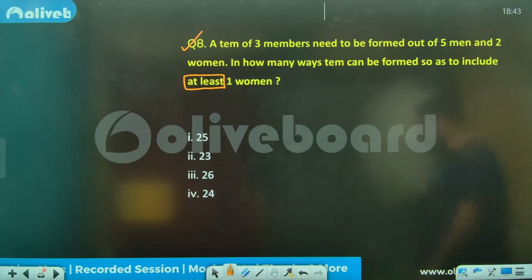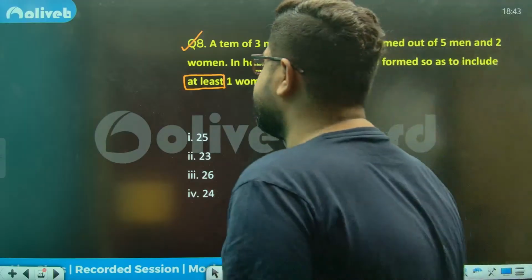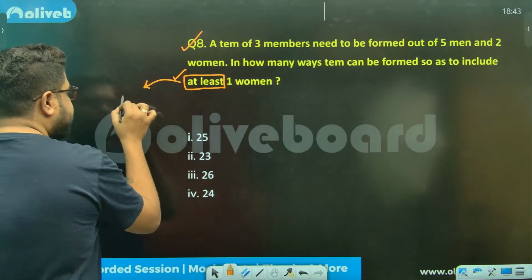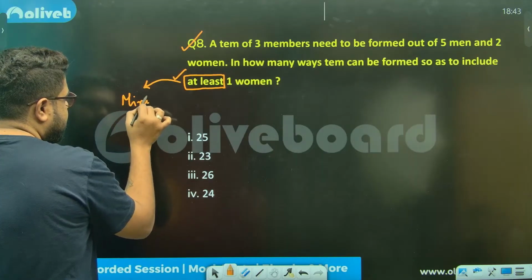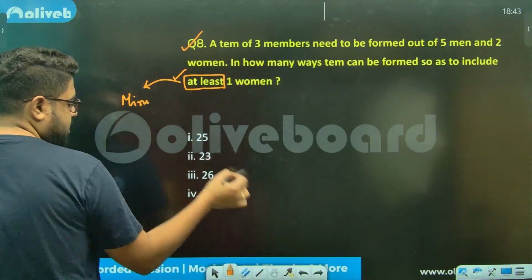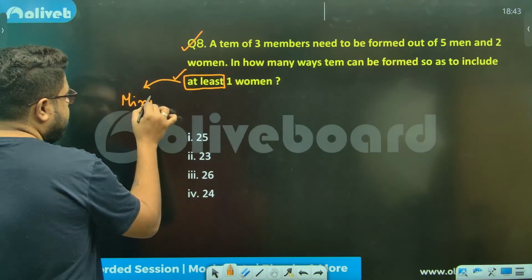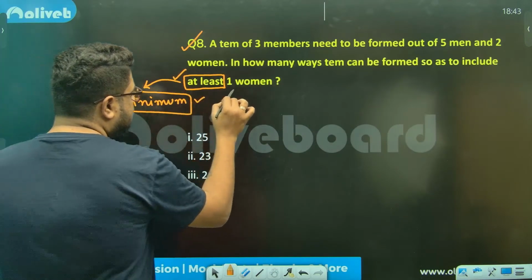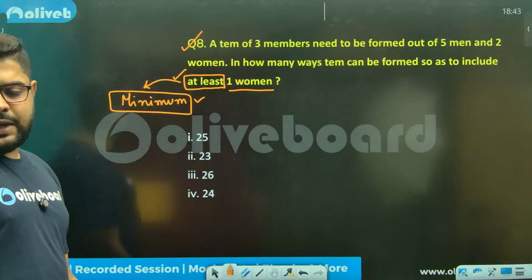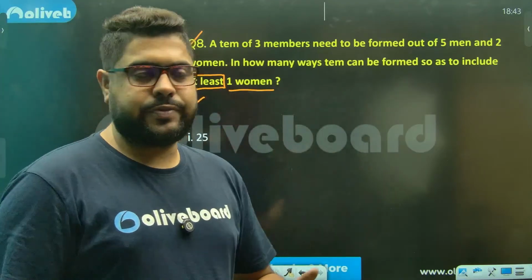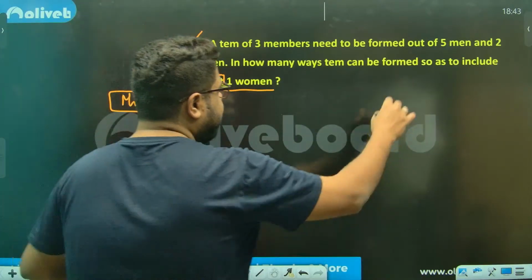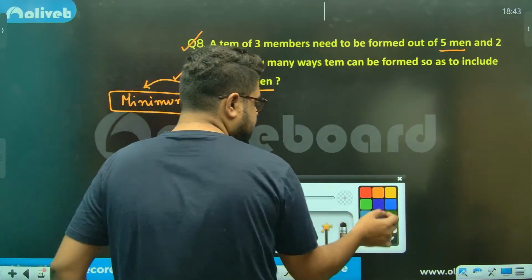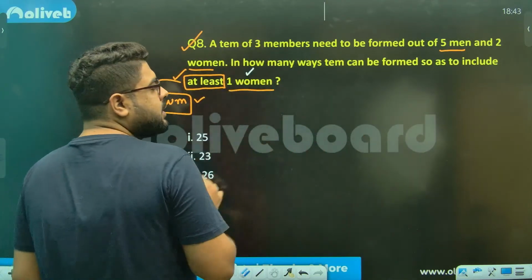Let me just discuss this. At least meaning what? At least meaning, in our words, minimum. So I need a minimum of one woman, meaning there will be multiple cases now. So 5 men, 2 women. There will be 2 cases actually. Why? Sir, I need minimum 1 woman.